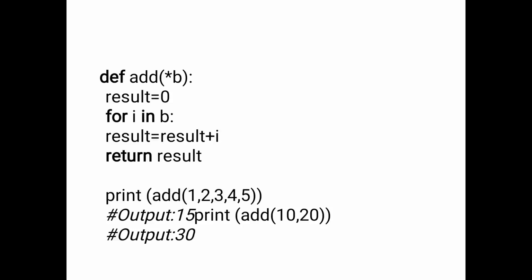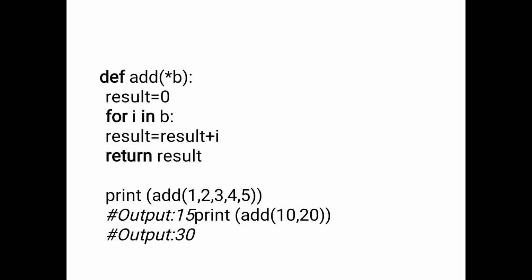Okay, so in the tuple we are declaring 5 values, 1 2 3 4 5. So the for loop iterates from the first position to the fifth position. Okay, so at the initial the result is 0, and in each iteration it is increased by the next number in the tuple.